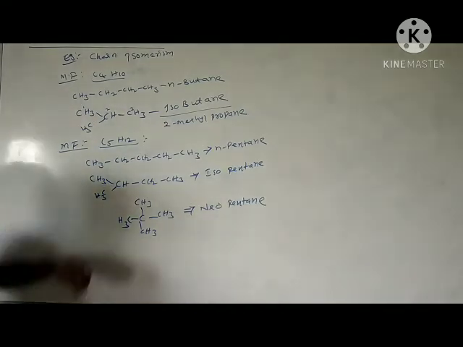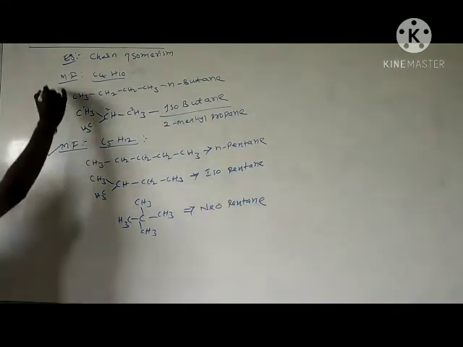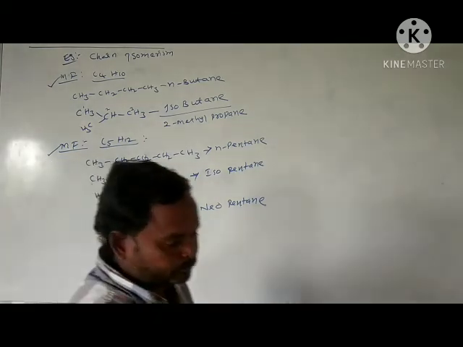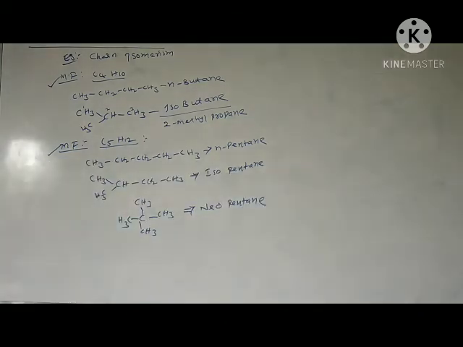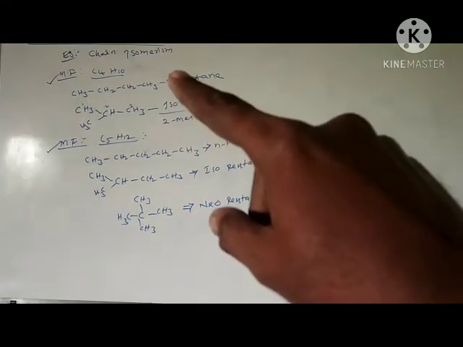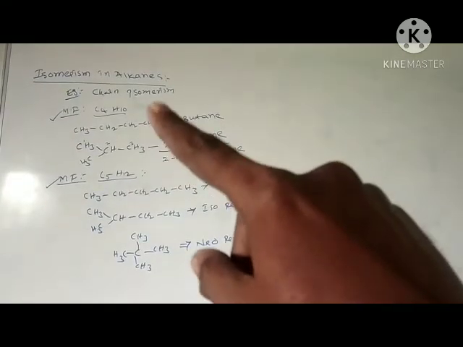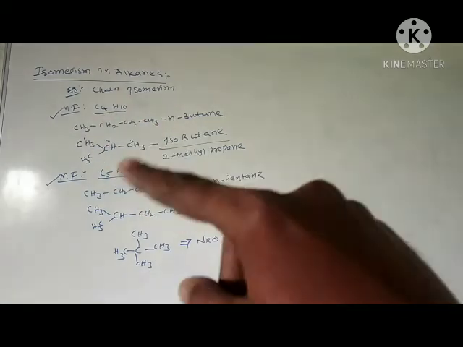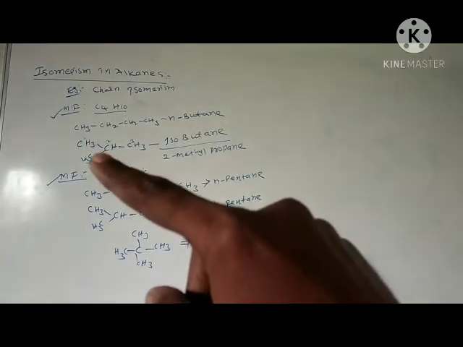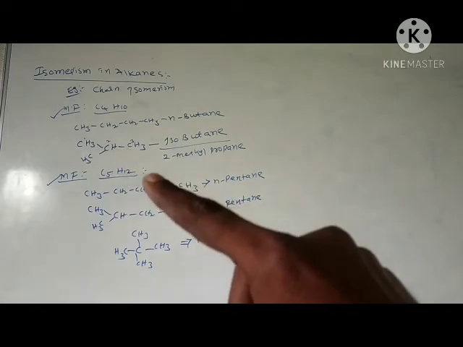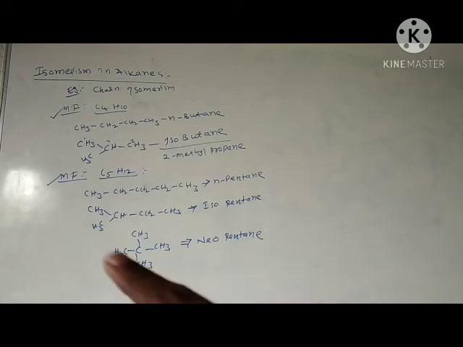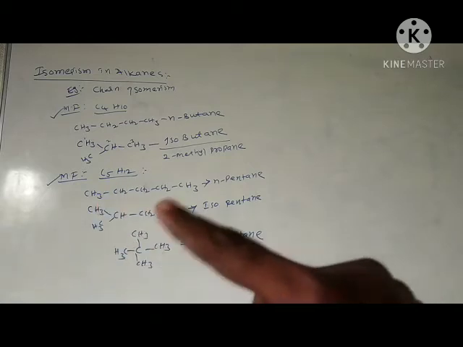Butane. See all these, either this one or this one. Both have the same molecular formula but a different arrangement of carbon atoms, a different arrangement of the carbon chain. Here the carbon atoms are in a straight chain, here they are arranged in a different way. Here the carbon chain is in Y shape, here X shape, sorry, plus shape.